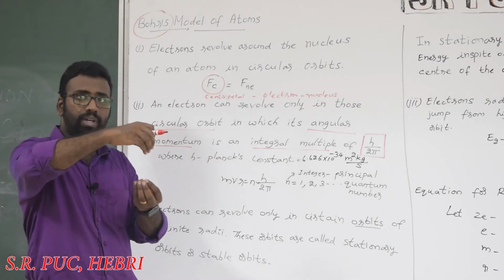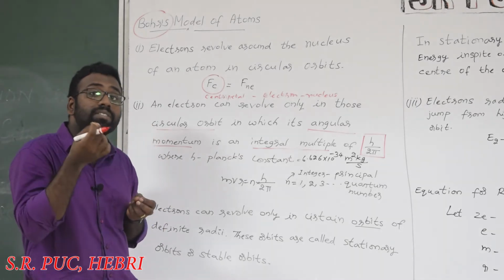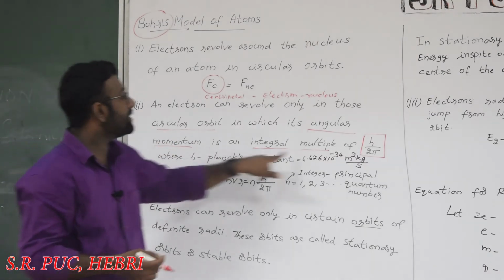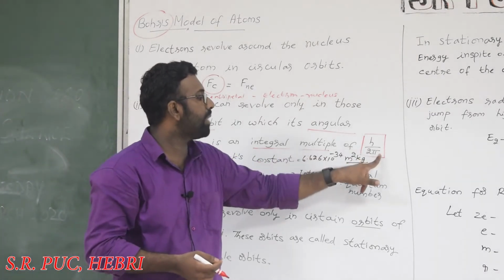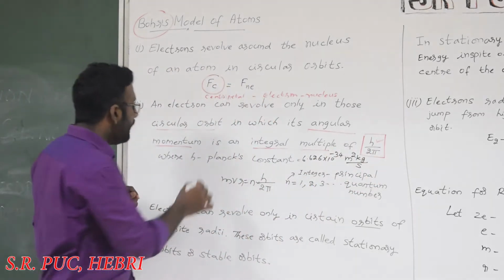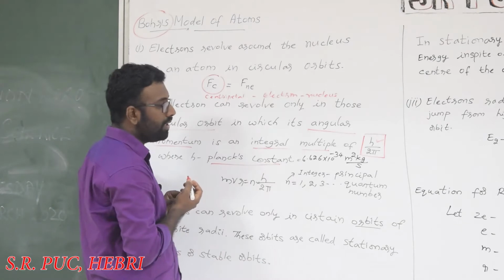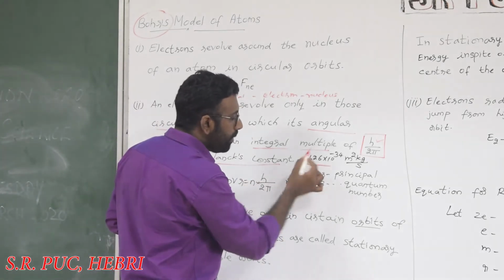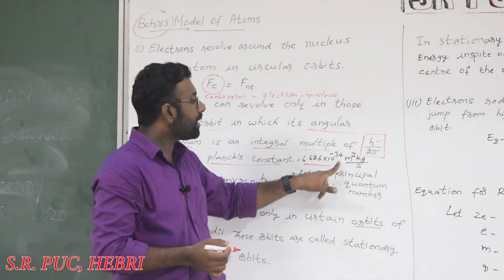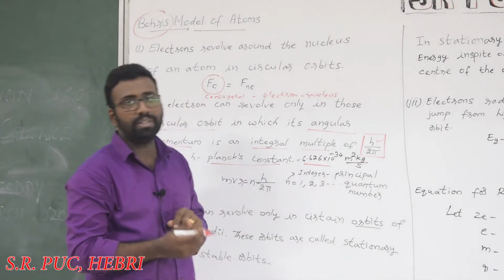It is not everywhere. It revolves only in certain orbits where its angular momentum is an integral multiple of h by 2 pi. Here h is Planck's constant, which has a value of 6.626 × 10^-34 m² kg/s.